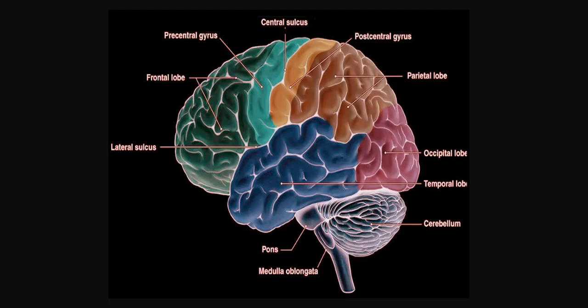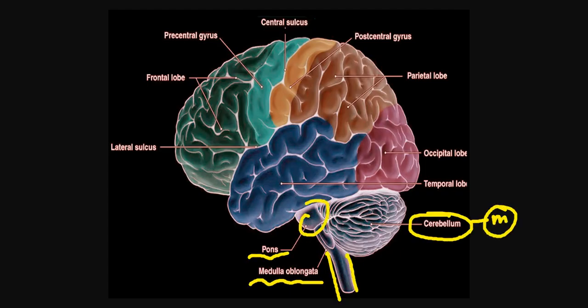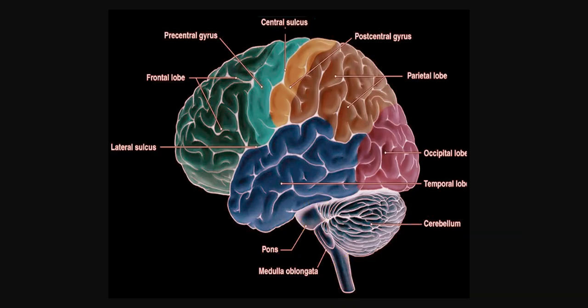Now, as you can see, this is the brainstem coming forward. We have the medulla oblongata and the pons over here. Then we have the cerebellum. This is responsible for motor functioning. You are dancing, you are skydiving, you are doing anything which needs body movements, and the cerebellum is responsible. We have marked the motor area over there. Now, as you can see the parietal lobe, where is the somatosensory area located?